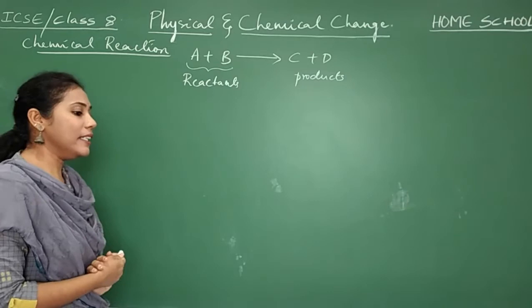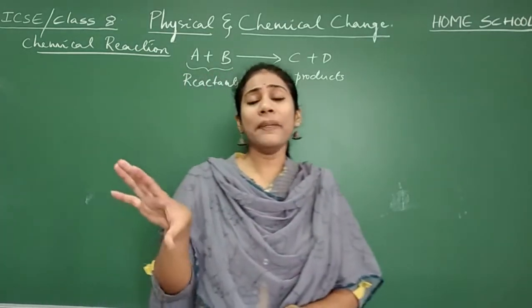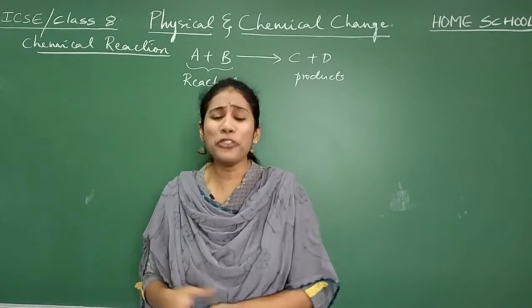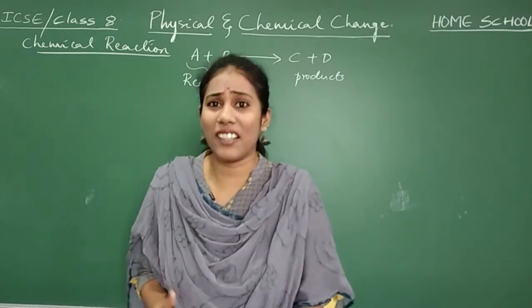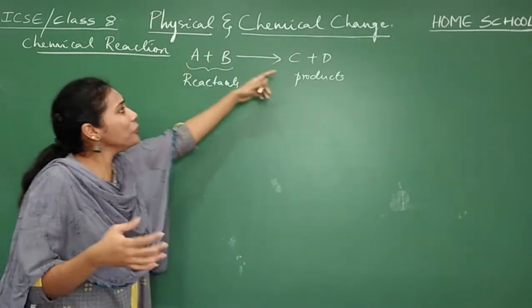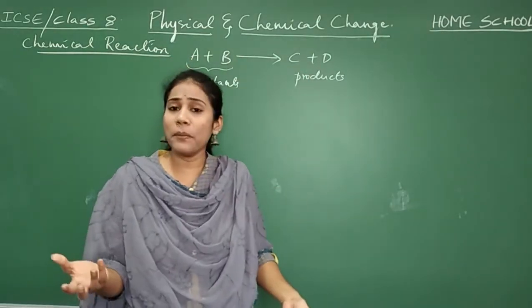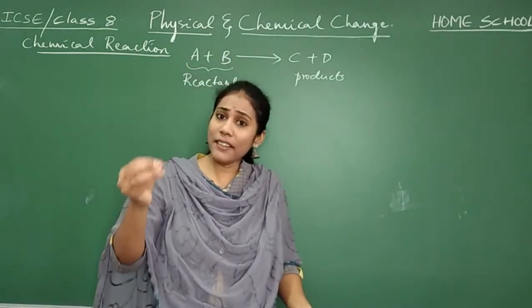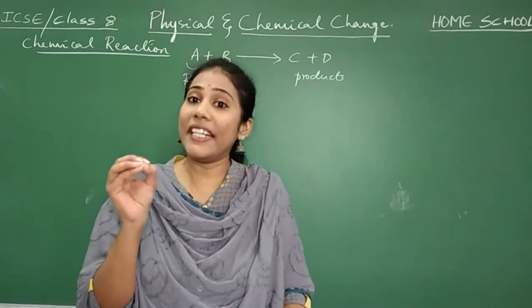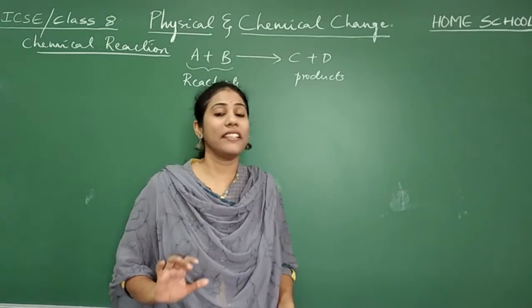And normally, how do you know that a chemical reaction has occurred? There must be some proof, right? How do you know when A and B have combined? How do you know that C and D are formed? See, a chemical reaction can be recognized or identified by certain factors.